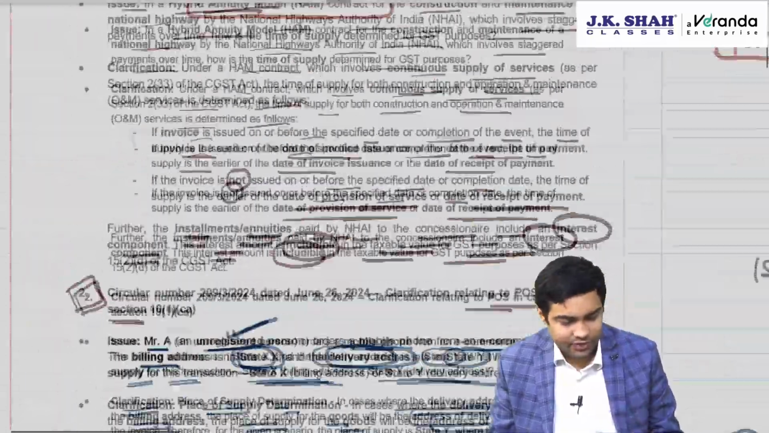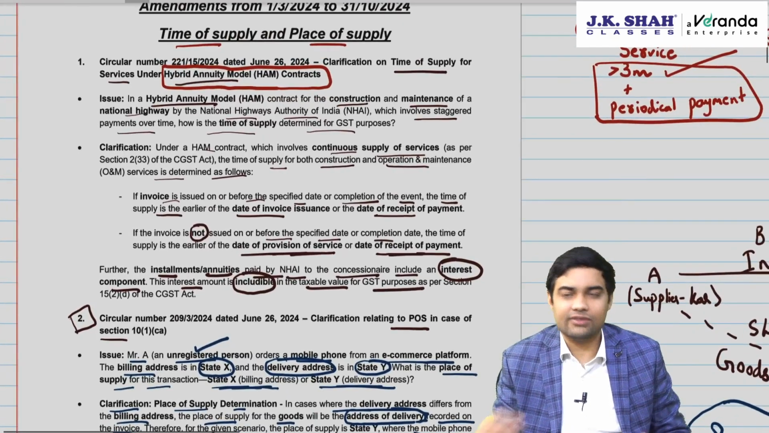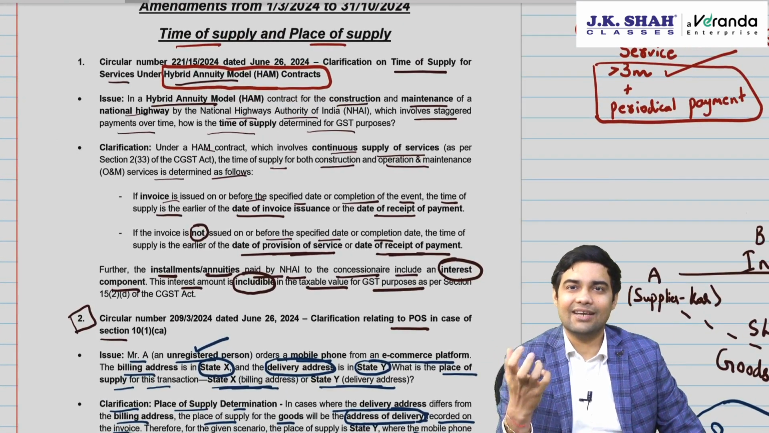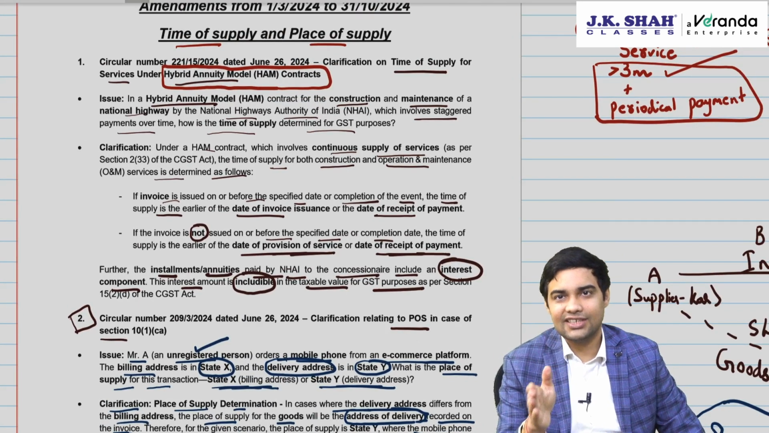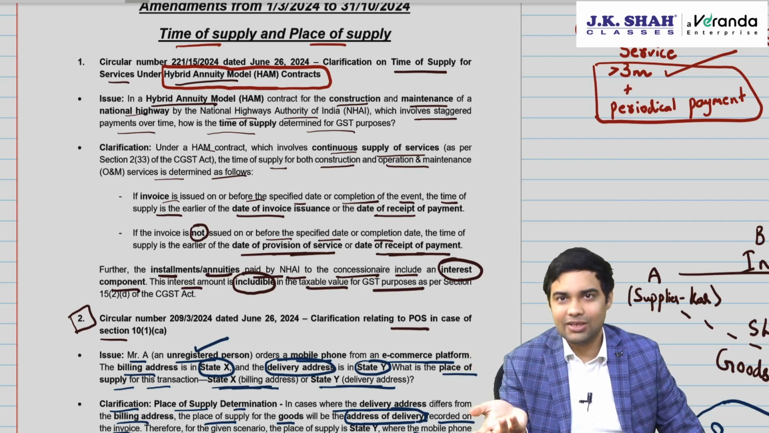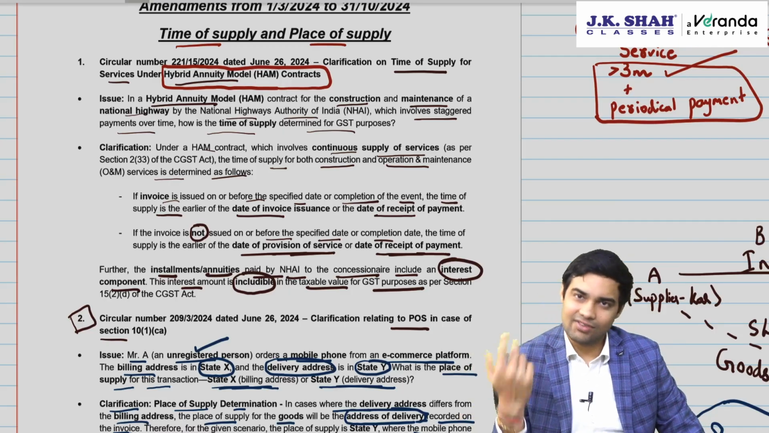See, first thing, hybrid annuity model. What's the time of supply? It's a continuous supply of service. So you'll use date of invoice, date of payment, or due date to issue invoice. Due date to issue invoice will depend on completion. So you are basically checking completion, invoice, payment, whichever is earlier will be the time of supply.